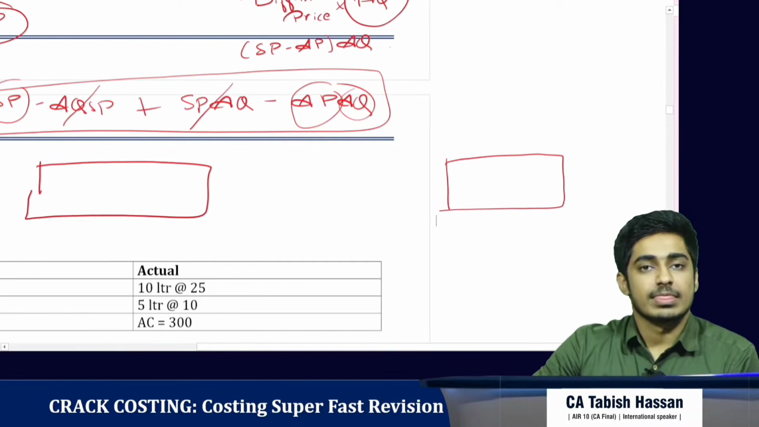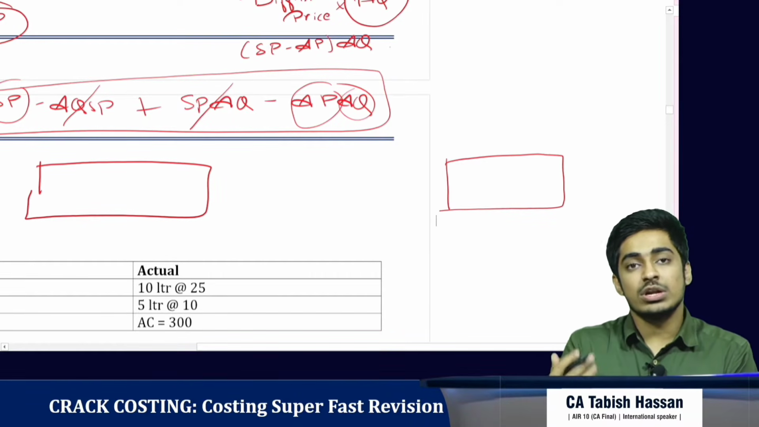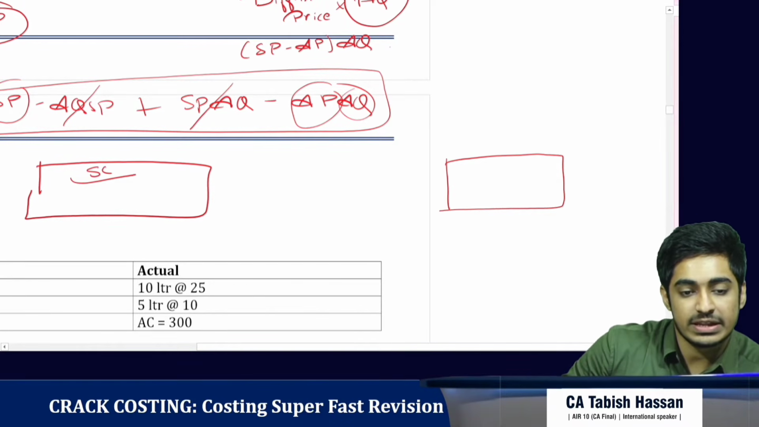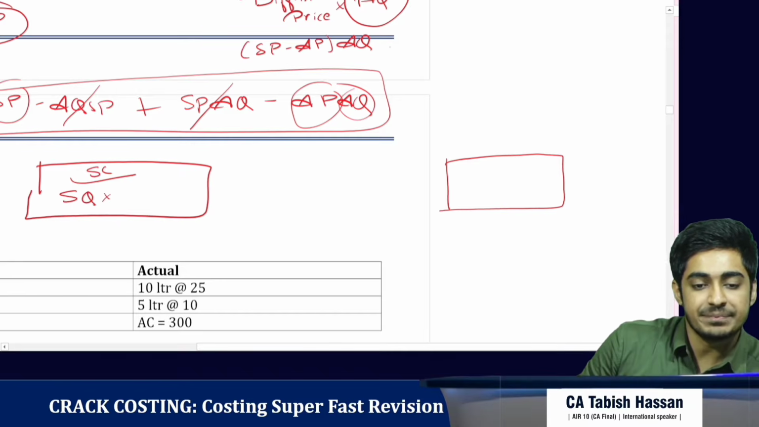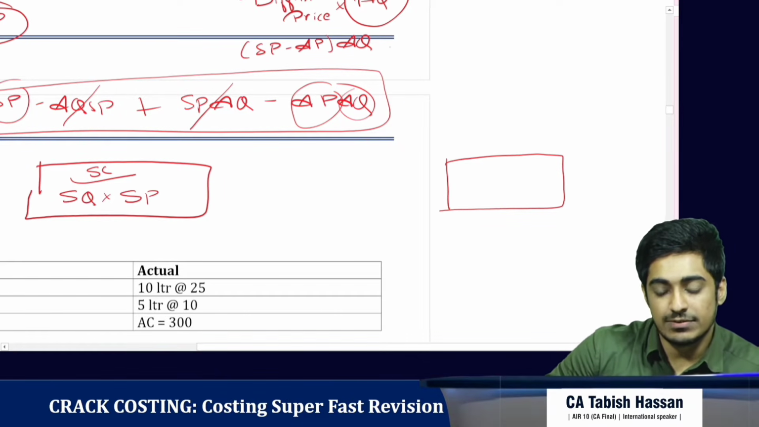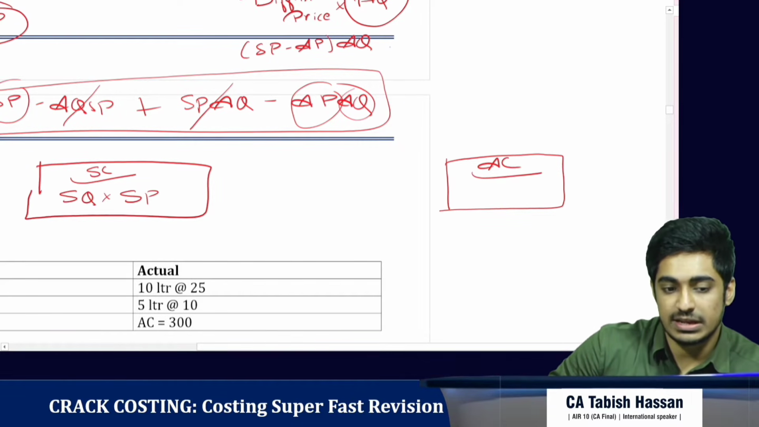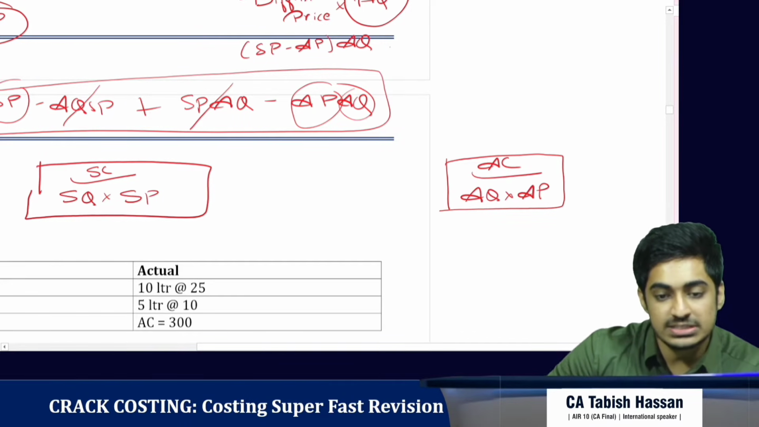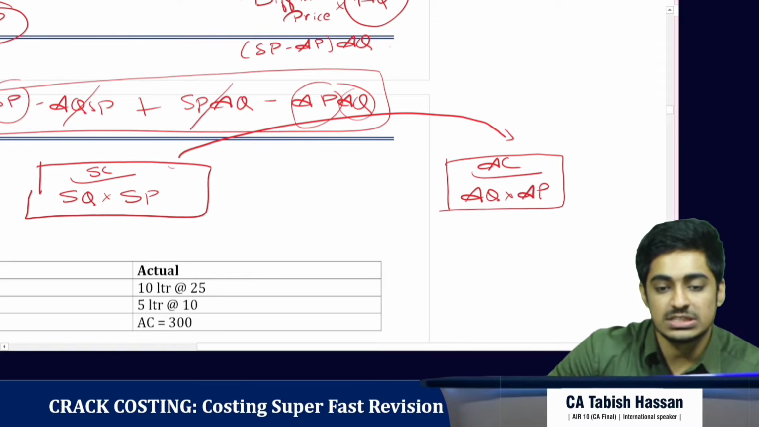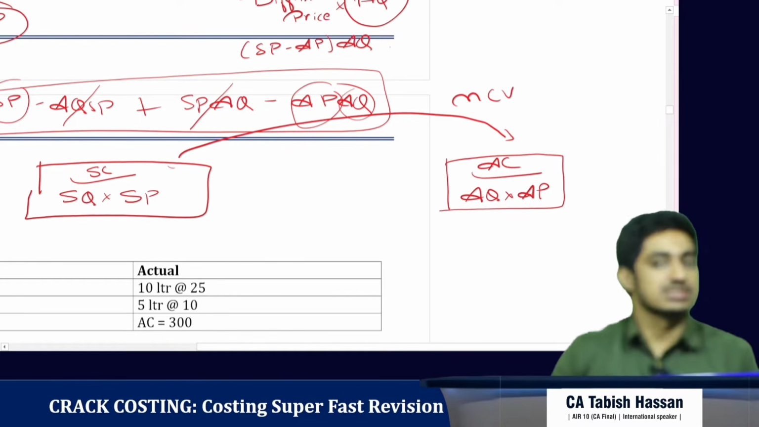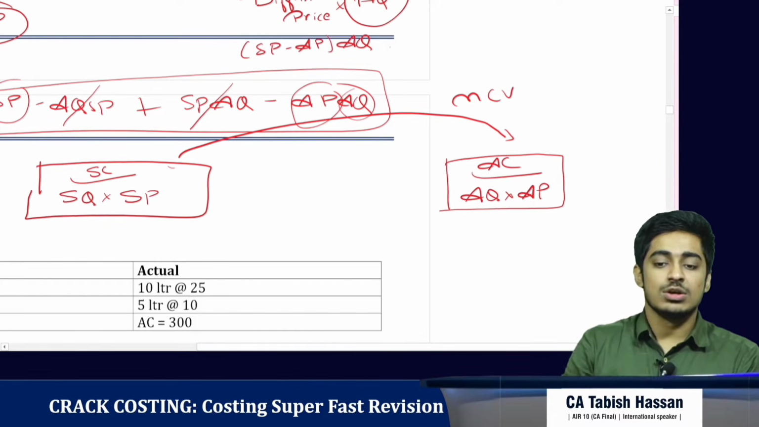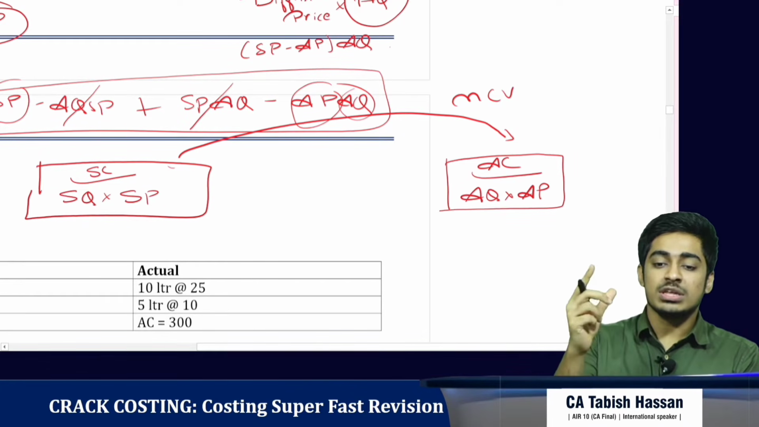So let's revise it through another way. I call it the magic box revision. First, we have the standard cost of raw material, that is standard quantity into standard price. Then we have the actual cost of raw material, that is actual quantity into actual price. The difference between standard cost and actual cost is the material cost variance. Clear? Now we are analyzing the reasons. So we have two reasons: quantity could have changed or the price could have changed.